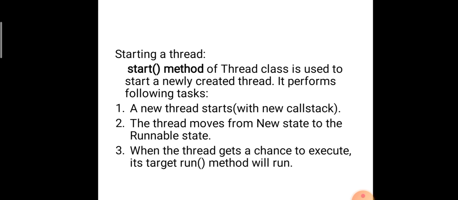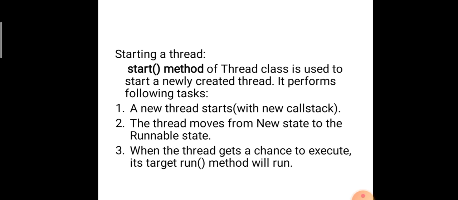Okay, the start method performs the following tasks. If you give a thread a start, it performs a new thread start: a thread is newly created, and that thread starts so that it is going to execute. Second, the thread moves from the new state to the runnable state. We already discussed this. Third, the thread gets a chance to execute the run method. When they get a chance, the thread scheduler moves the thread from the runnable state to the running state.